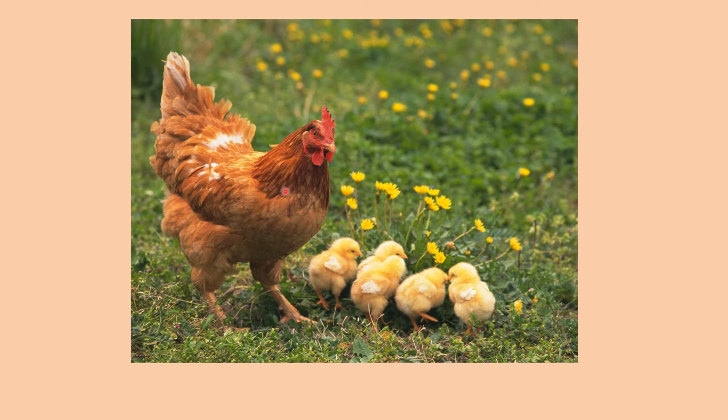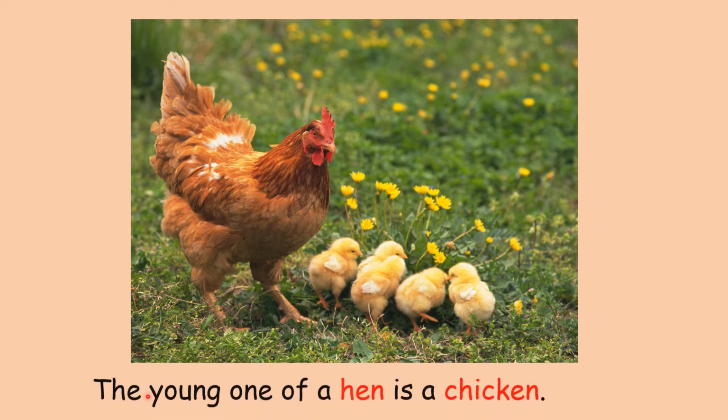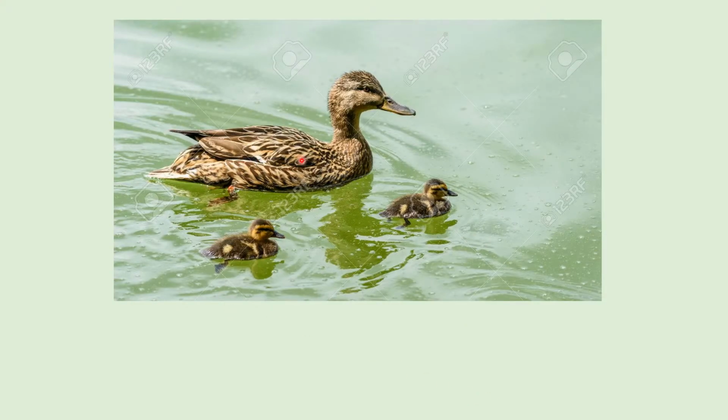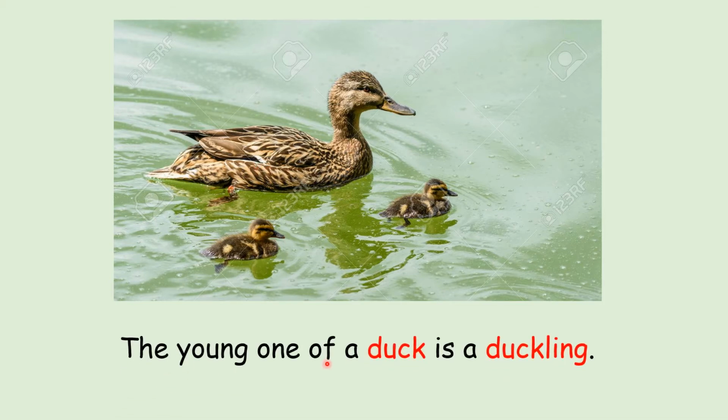This is a hen. The young one of a hen is a chicken. These little baby chicks here are called chicken. So the young one of a hen is a chicken. This is a duck. The young one of a duck is a duckling. What is the young one of a duck? Duckling. So baby ducks are called duckling.